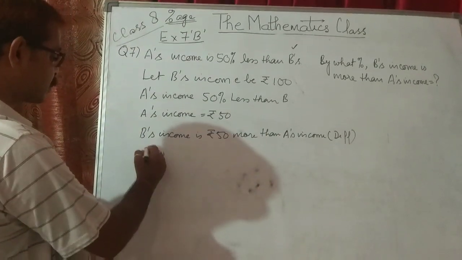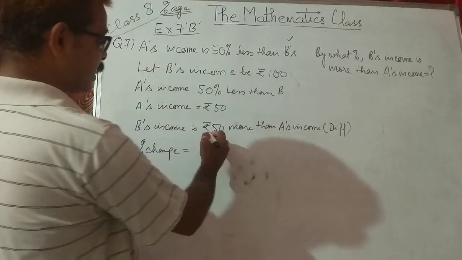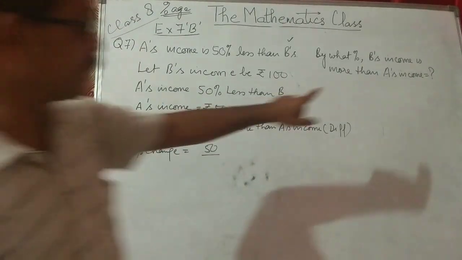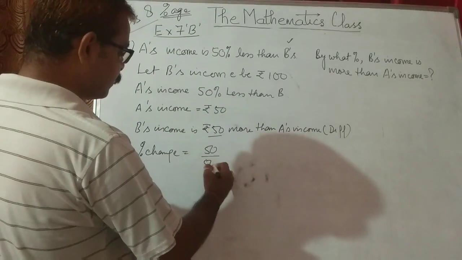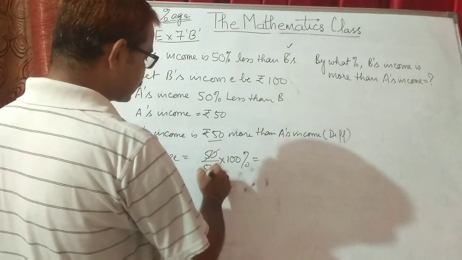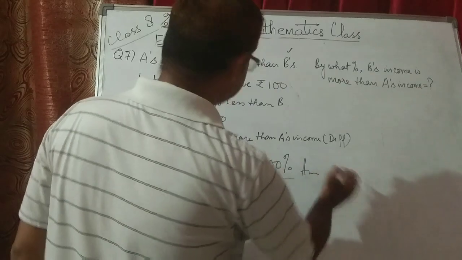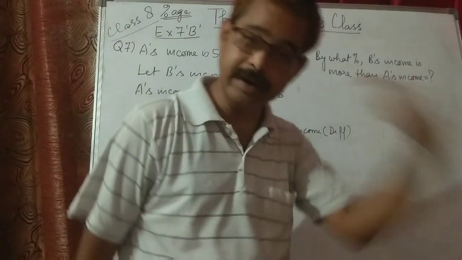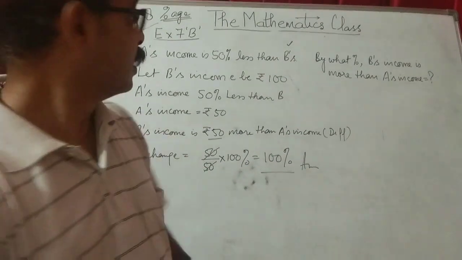So we'll find out the percentage change. Percentage change will be the difference, which is rupees 50, over the original value. Here we are comparing with A's income, so A's income is rupees 50. So the original value is 50, into 100 and a percentage sign. This and this cancel. It becomes 100%. 100% is the change, or we can say that B's income is 100% more as compared to A's income.